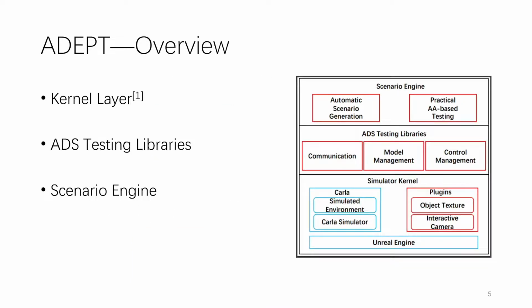Here is the overview of our platform. All modules in red boxes are developed by us, while those in blue boxes are from CARLA or Unreal Engine. The simulator kernel layer includes key components directly built upon Unreal Engine or CARLA to provide specific operations for ADS testing. The ADS testing libraries layer provides concise interfaces for the upper layer. The scenario engine layer implements various methods for effectively generating real-world scenarios that may trigger ADS violations. Currently, there are two methods.